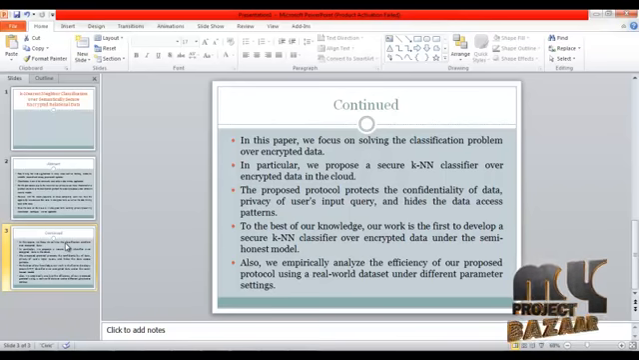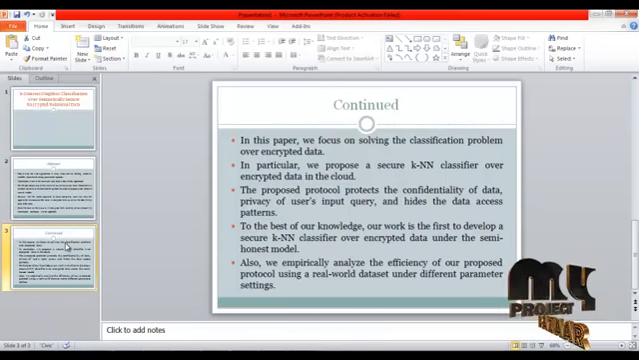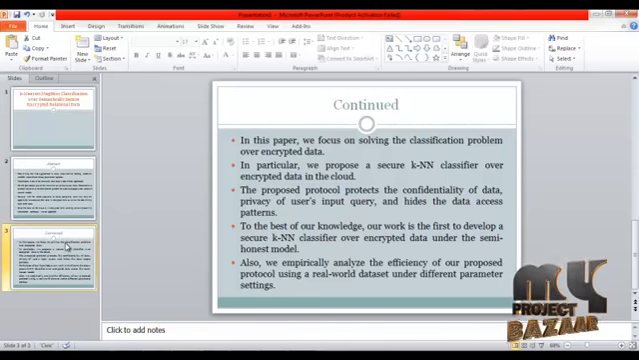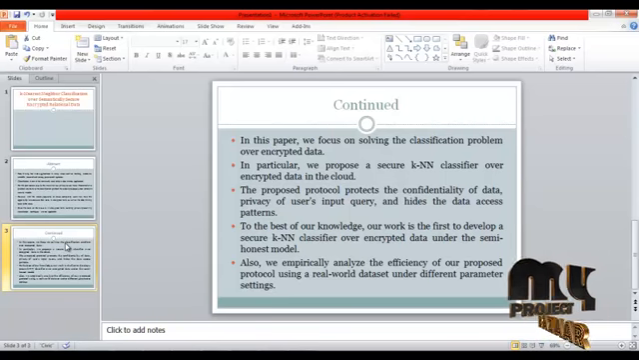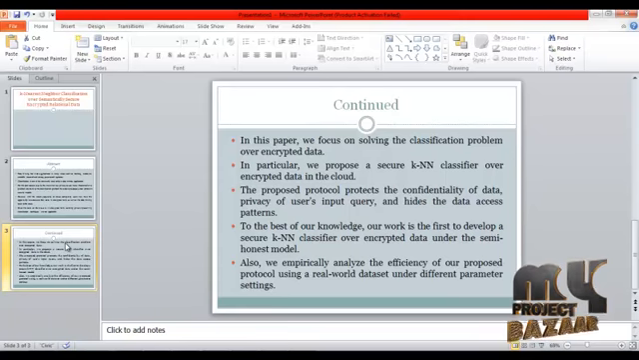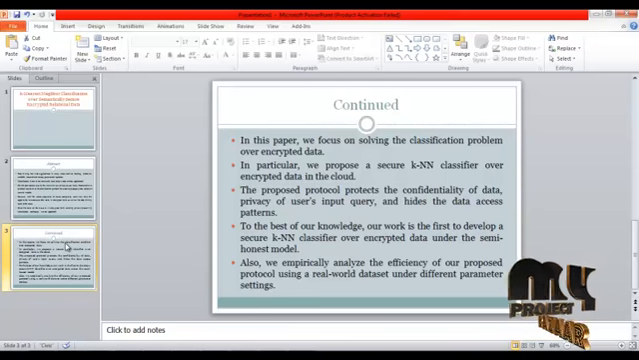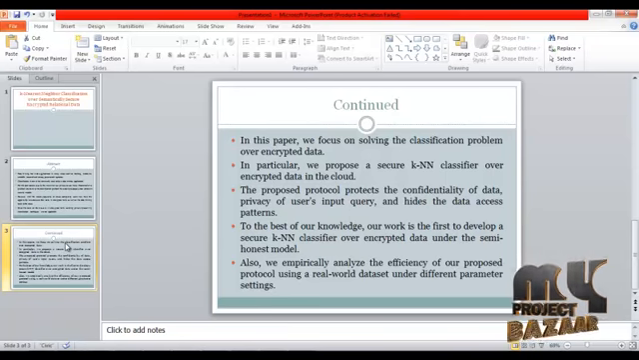The proposed protocol protects the confidentiality of data, the privacy of users' input query, and hides the data access patterns. To the best of our knowledge, our work is the first to develop a secure KNN classifier over encrypted data under the semi-honest model. Also, we empirically analyze the efficiency of our protocol using a real-world dataset under different parameter settings.